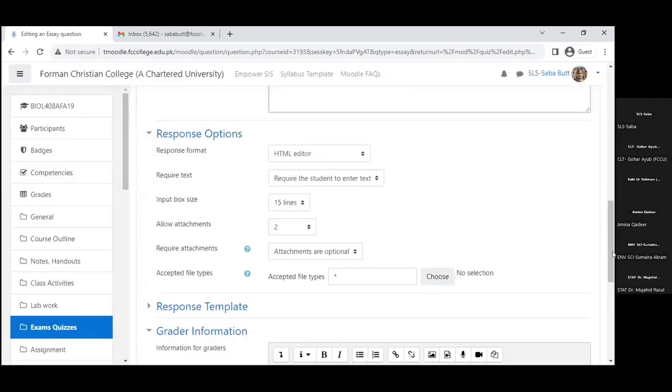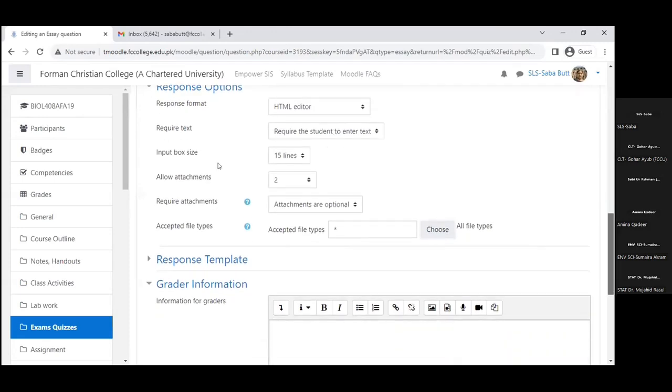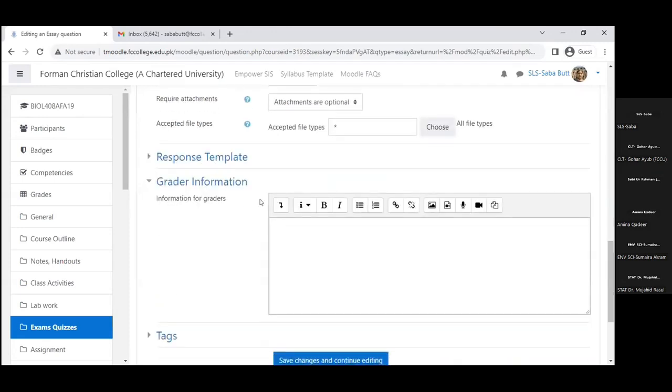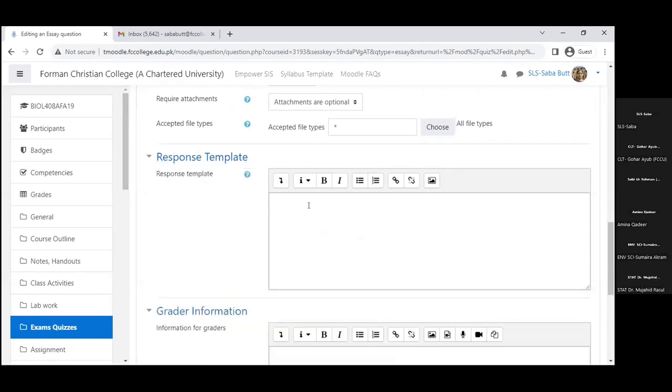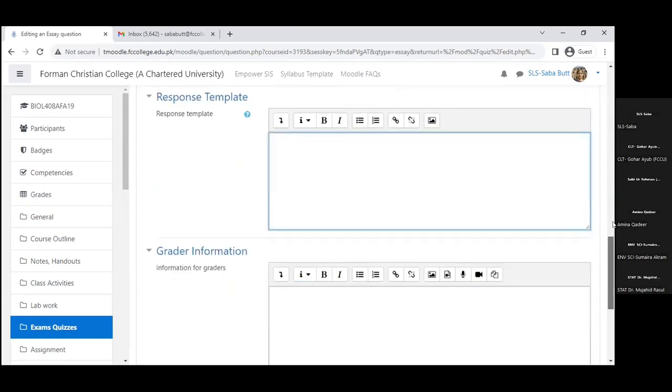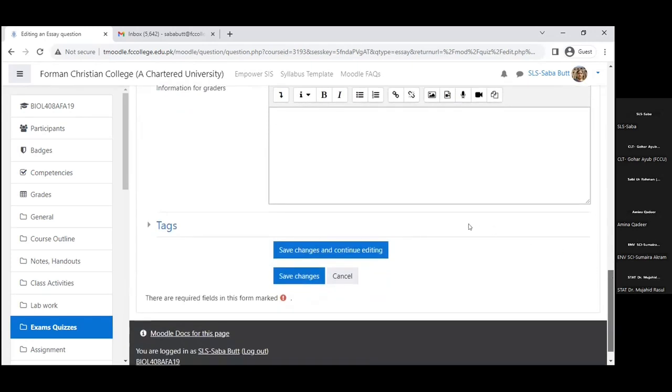You can choose a specific one. Then they cannot add any other type. Now we can also make a response template. We can also say that they add their work or answer in a particular format, and we can give a template. This also gives them an idea of how to answer this.